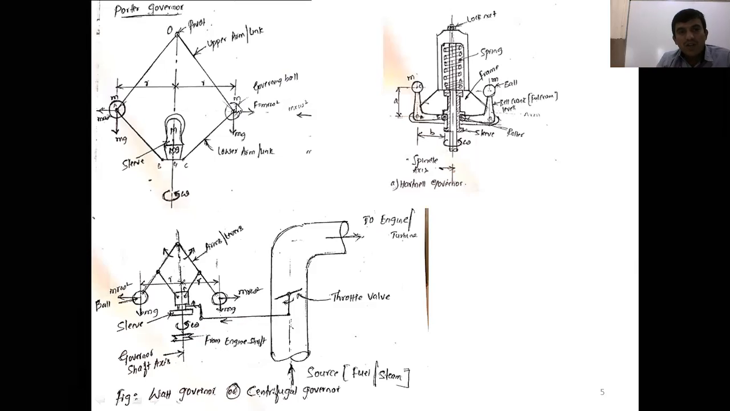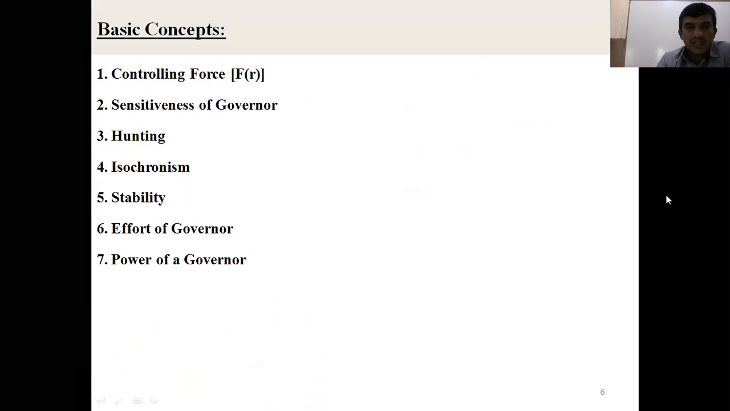Then coming to the Porter governor, the controlling force is generated by both the mass of the governor balls and the mass of the sleeve. Then the third one, the Hartnell governor: how do you get the controlling force here? The controlling force is generated by the weight of the governor balls and the compression of the spring. That is the statement you can see here.